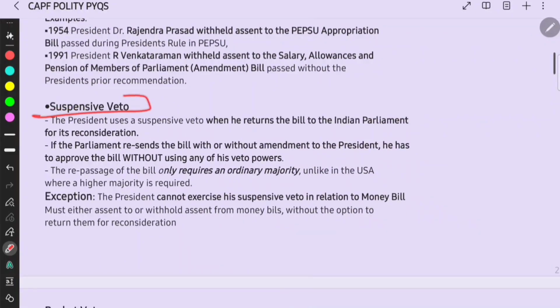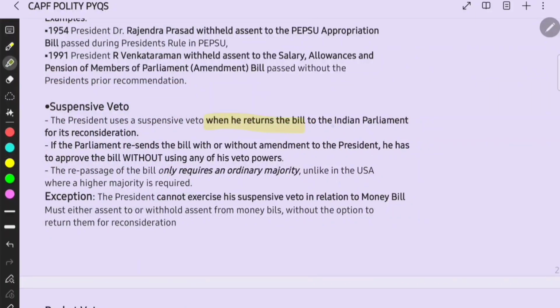Then there is another veto, that is the suspensive veto. The President uses a suspensive veto when he returns the bill. Remember this. When he returns the bill to the Indian Parliament for its reconsideration, if the Parliament resends the bill with or without amendment, you have to remember these key terms, to the President, he has to approve the bill without using any of his veto powers.